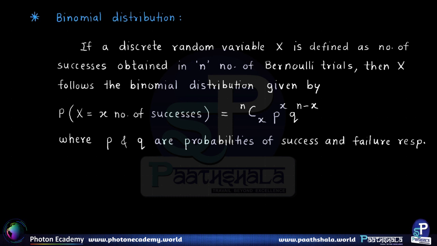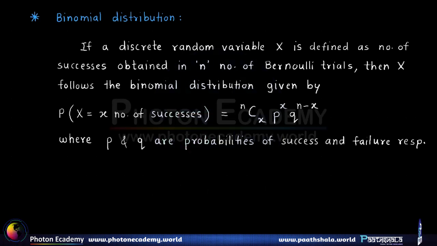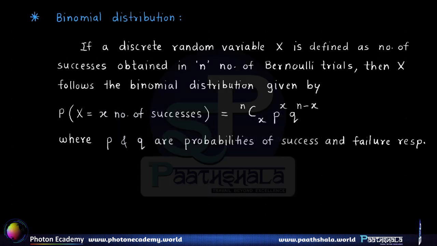Alright, so that means given a certain number of Bernoulli trials n, we want to know the chance that we will get x number of successes out of n trials. That probability is given by this particular formula.